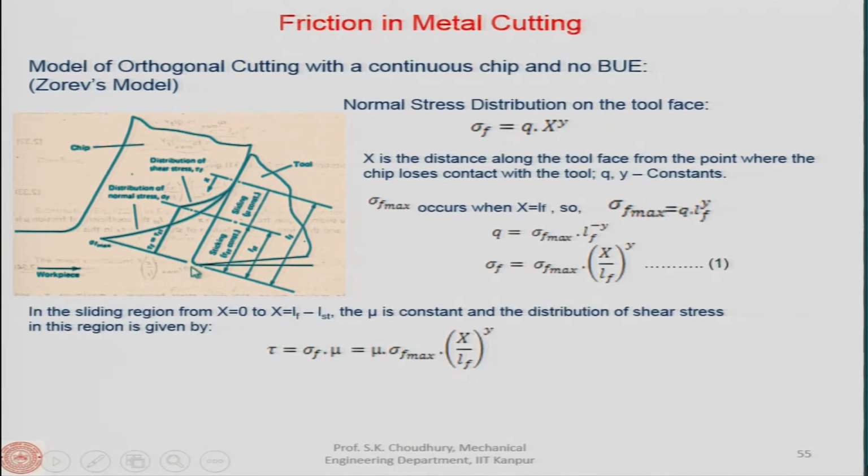And the shear stress here remains non-linear. We will show why that is and how you can get the equation.